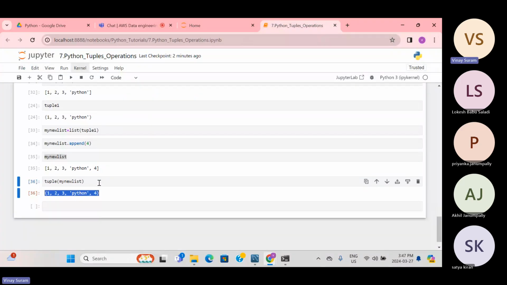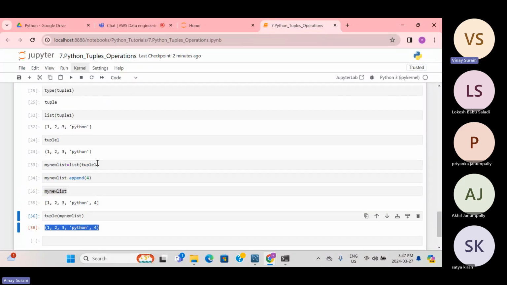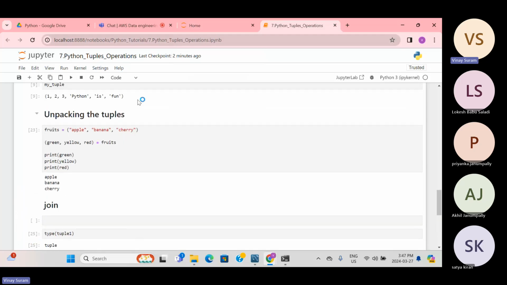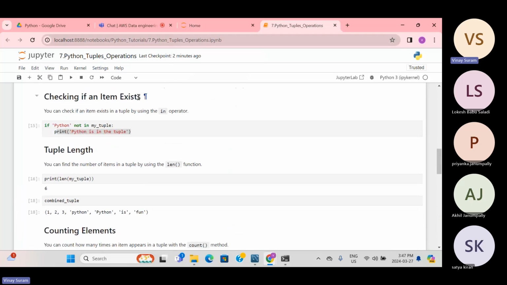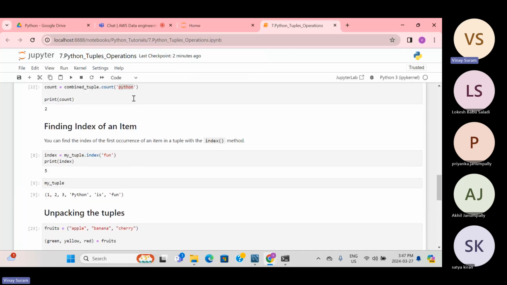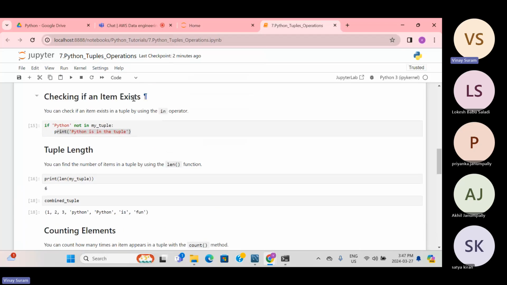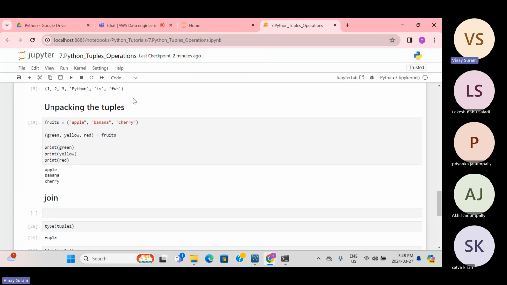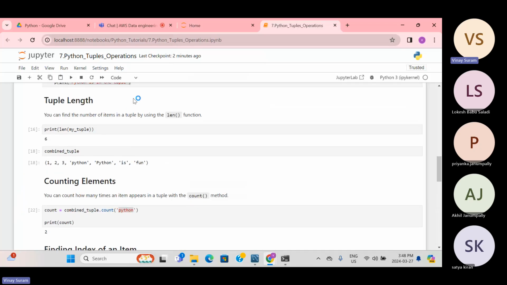Okay, so this is a list, converting the tuple to list and making the changes, so that the immutability capability we are able to cover in the tuple. So tuples are represented in parentheses. You can give elements, and then there are a few things we have learned, like joining, indexing, counting, and how to convert list to tuple and tuple to list. So this we have done. Yeah, that's all for the tuple.